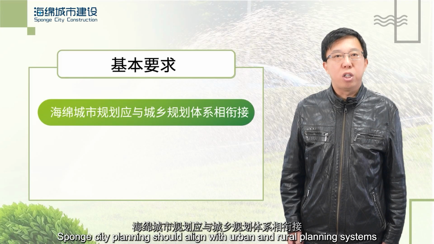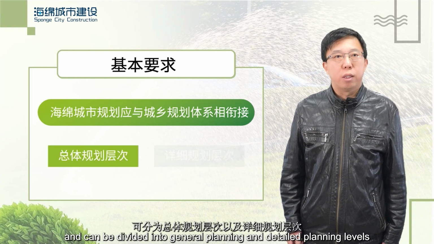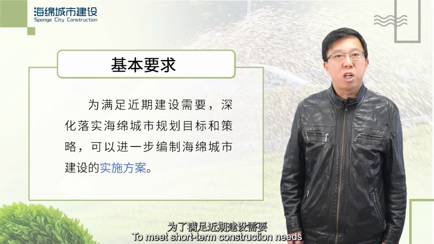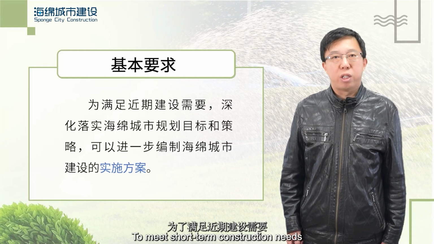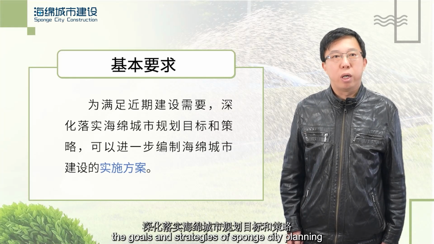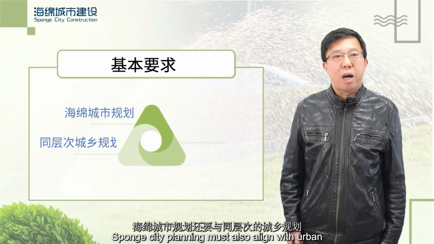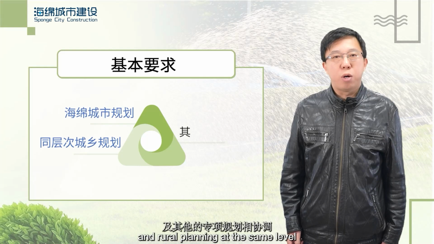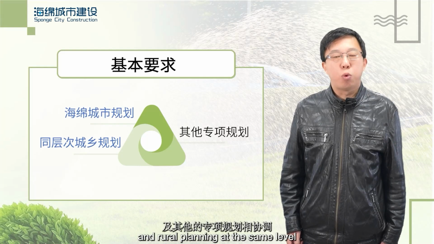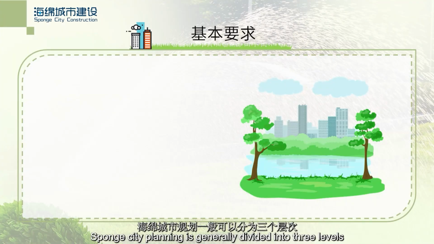Sponge city planning should align with urban and rural planning systems and can be divided into general planning and detailed planning levels. To meet short-term construction needs, the goals and strategies of sponge city planning can be further refined through implementation plans. Sponge city planning must also align with urban and rural planning at the same level and maintain consistent scope. Sponge city planning is generally divided into 3 levels.